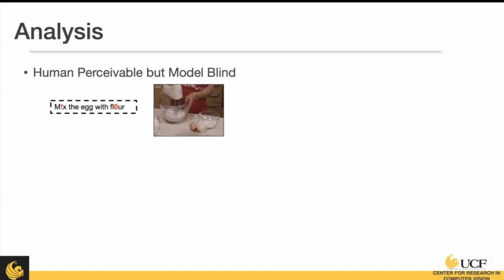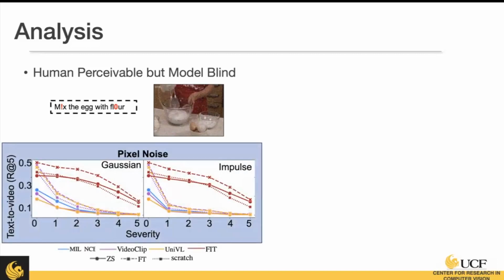So now we're going to look at some specific aspects. Oftentimes we have perturbations or real distribution shifts where we as humans can still recognize what's going on. So we can still see here what's going on. We can still read this sentence. However, when we test these models on them, they actually struggle quite a bit.